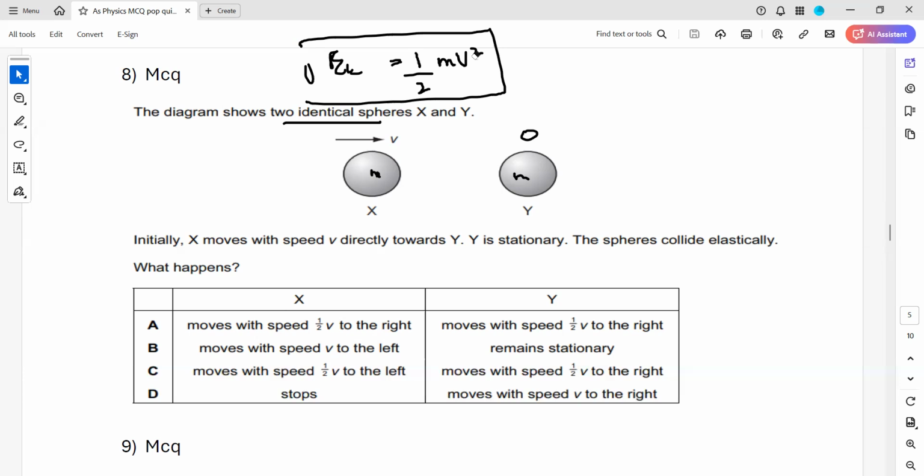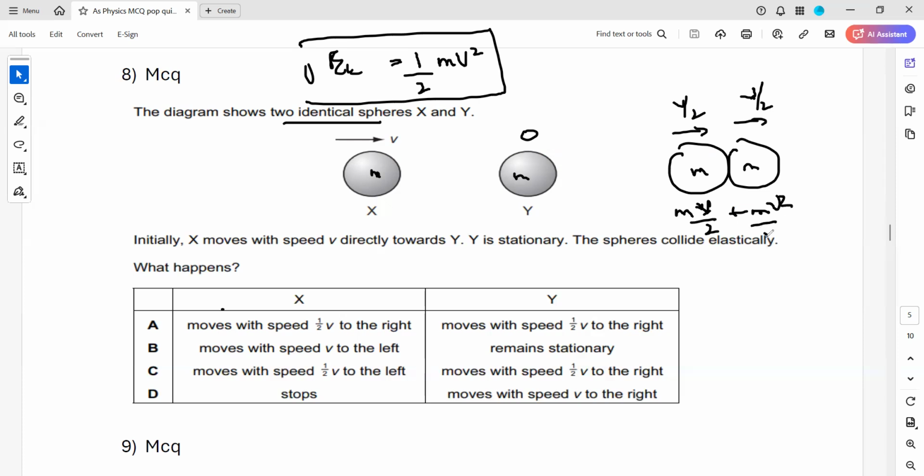So if A was the right answer, they move with the speed v by 2 to the right and v by 2 to the right, meaning they both move with the same speed. If the two objects stick together and move with half of the speed, what will happen? The momentum is conserved, because when I sum the momentum, it will be mv by 2 here and mv by 2 here. When I sum, I'll get mv.